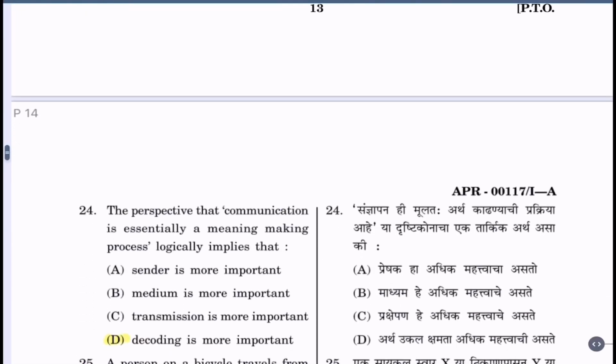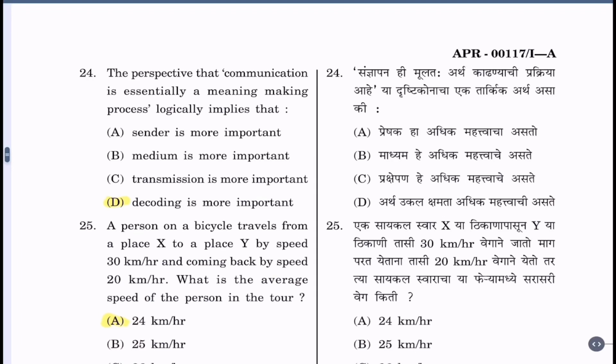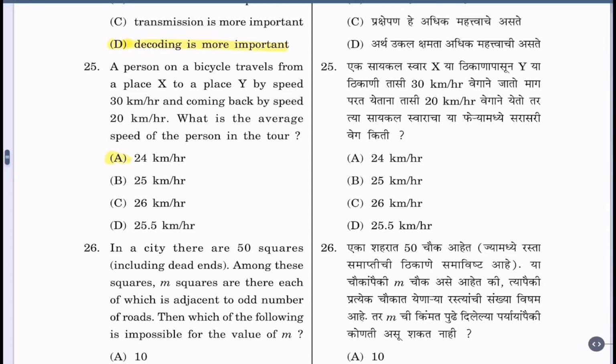Question 24. The perspective that communication is especially a meaning-making process logically implies that: A. Sender is more important. B. Medium is more important. C. Transmission is more important. D. Decoding is more important. The correct alternative is D. Decoding is more important.